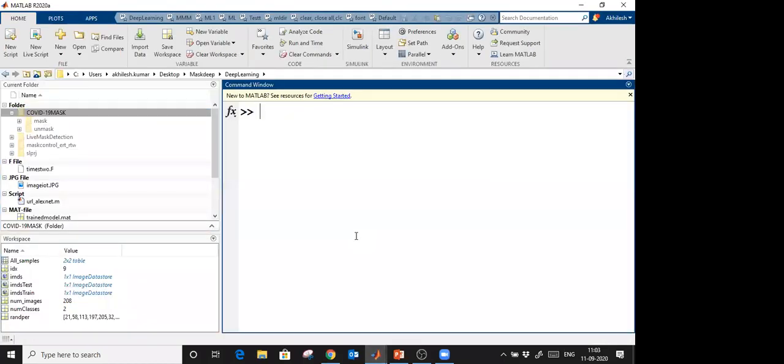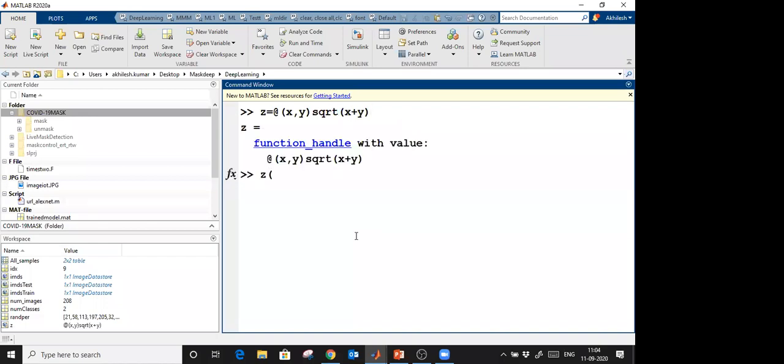That's very easy. Let's say I am going to create one function in a single line using a function handle. So I will use the @ command, and then in the brackets, what kind of inputs I have. That is x and y, and here you can write the equation. For square root, we use sqrt in MATLAB, and x plus y. A function handle will be created. Now if we provide 2 values here, let's say 4 and 5, it will be executed. Of course, 4 plus 5 is 9, and the square root is 3 in this case. So you can use this function handle to call other functions.